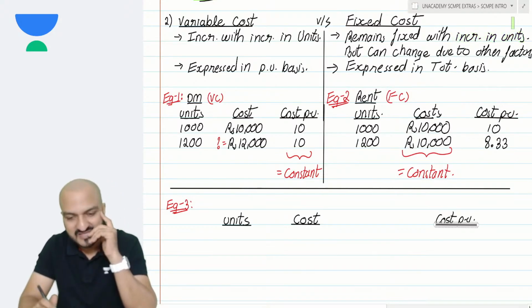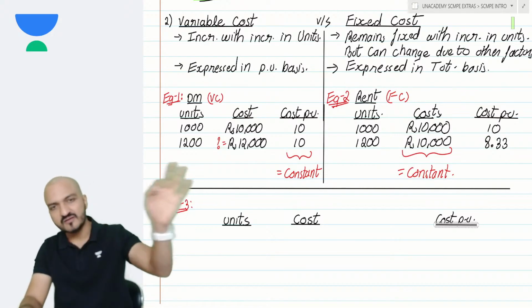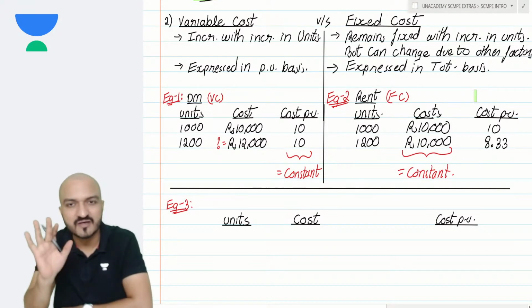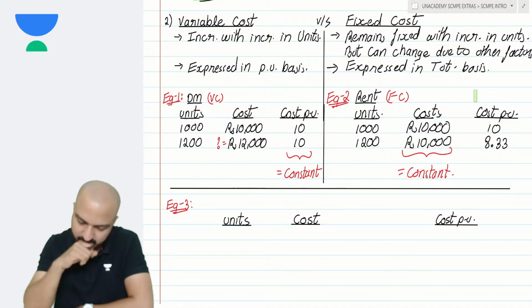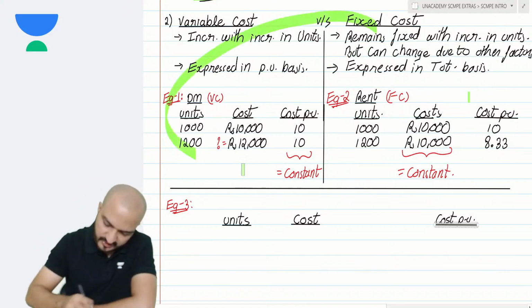Yes, Maruti, that example I had given just to prove that fixed cost can change. Doesn't mean that example was variance. What is variance? We will learn that in standard costing chapter. Why are you complicating things right now? We will learn standard costing. Patience. Yes. Let me know once you're done writing this.